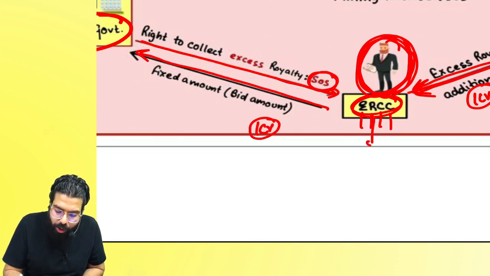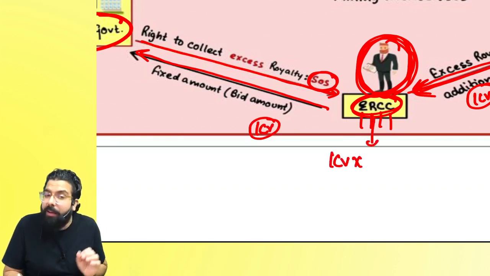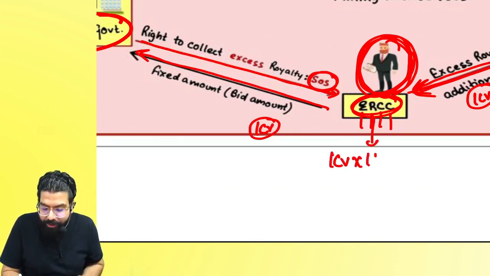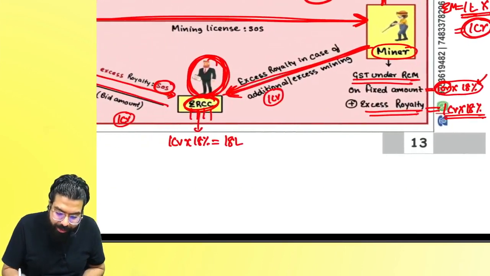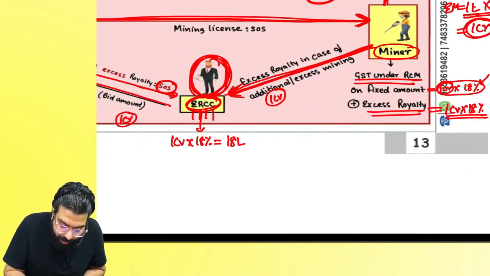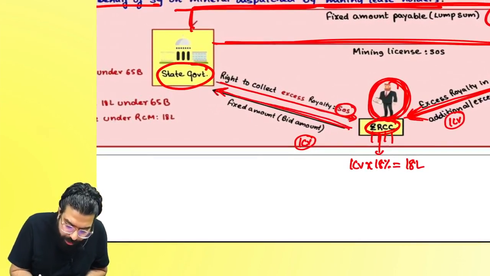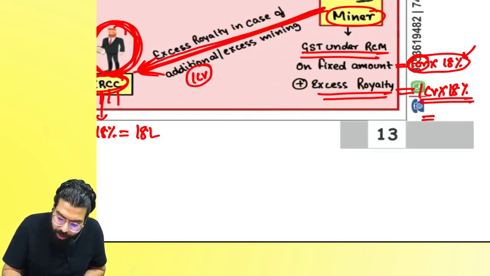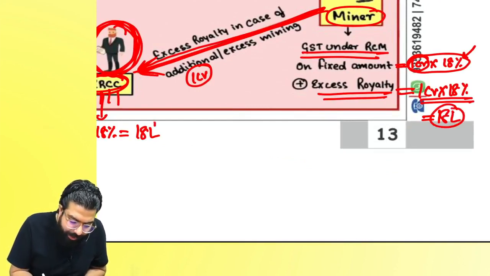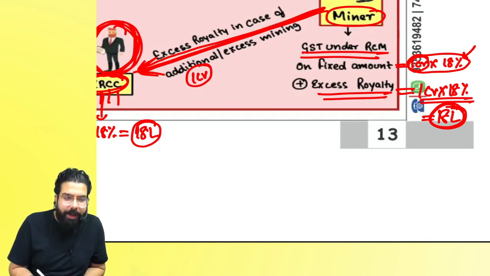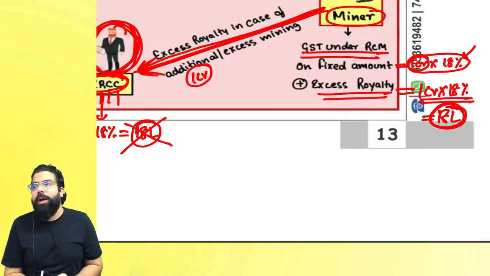On this 1 crore, the excess royalty collection contractor, being a business entity, has to pay GST under RCM how much? 18 lakh. But he will not pay this 18 lakh because 1 crore was collected and 1 crore only went to the government. So on this 1 crore, the miner has already paid how much? 18 lakh GST, and hence when the miner has already paid, this guy need not pay GST to the government.